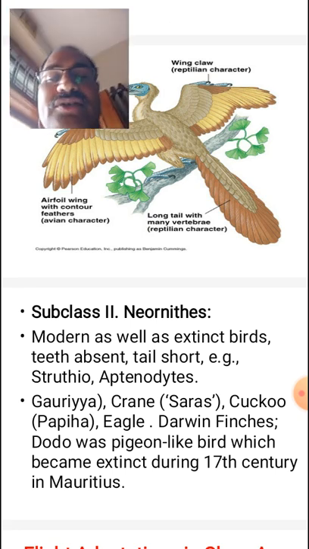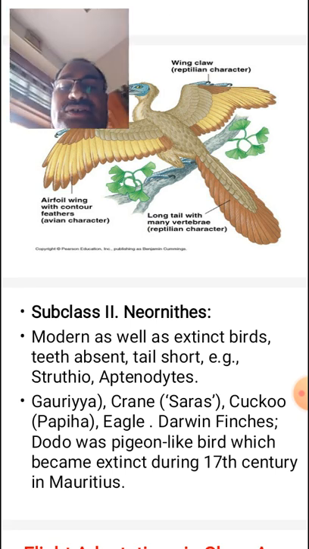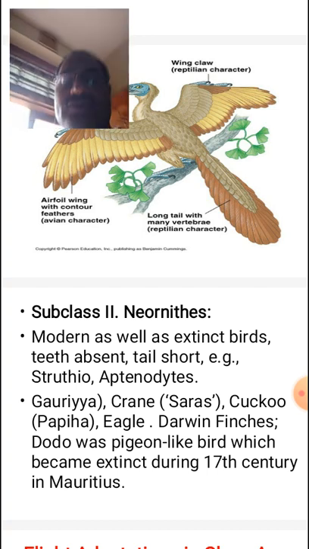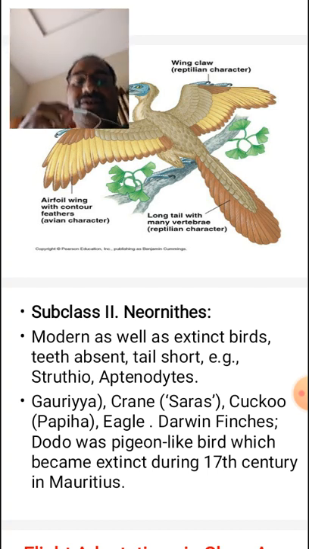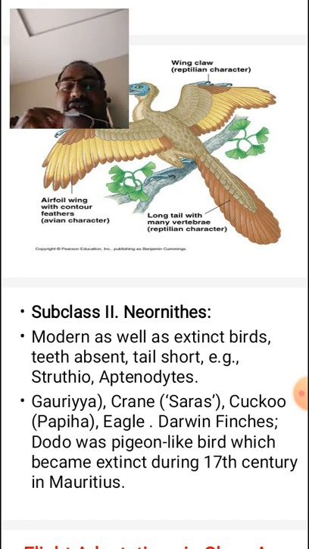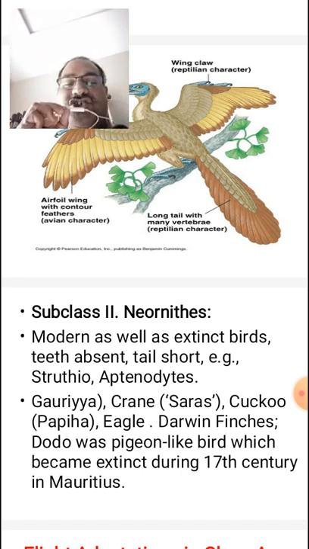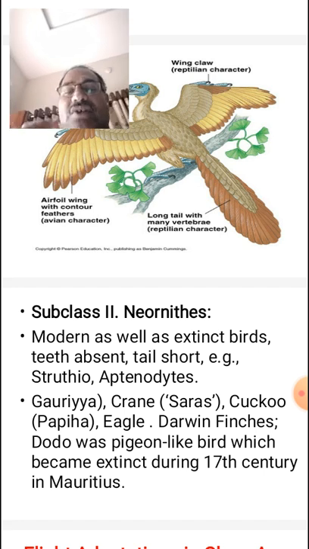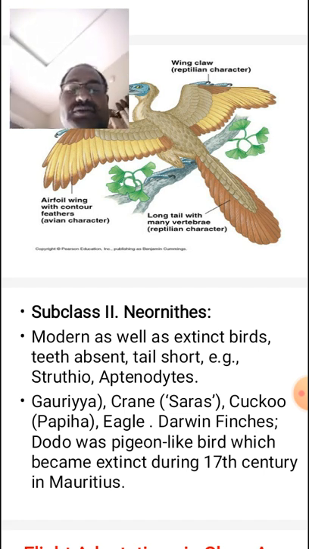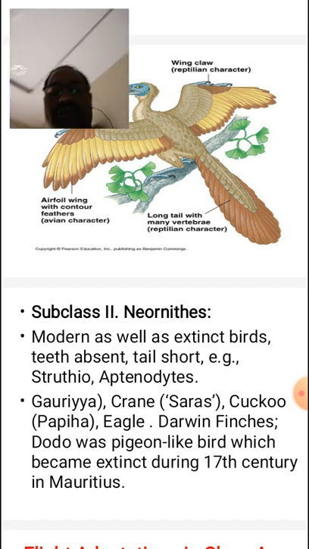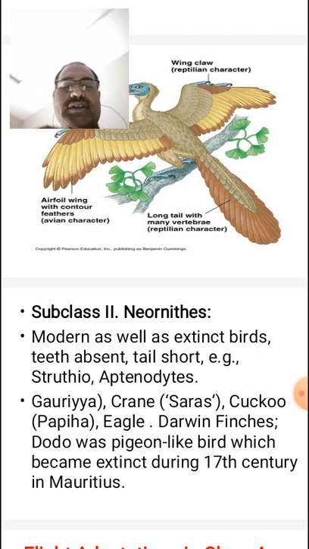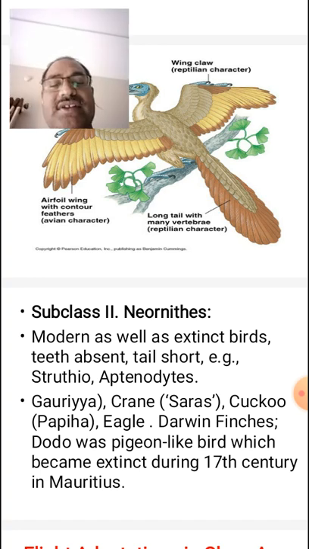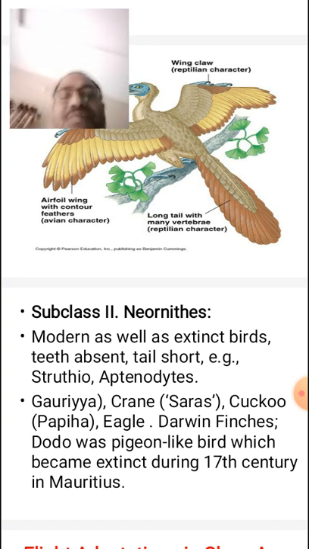Then we go to the subclass Neornithes. These are the modern birds. In this, teeth are absent, tail is short. Struthio, camels, crane, pigeon-like birds, all the birds belong to this Neornithes.